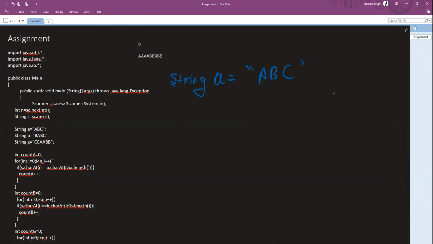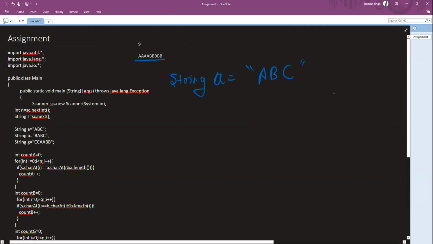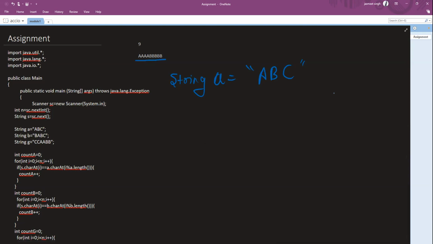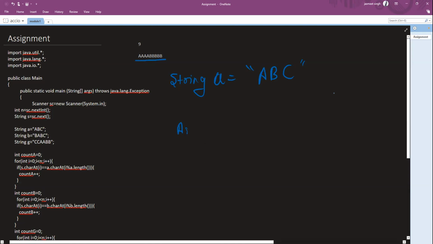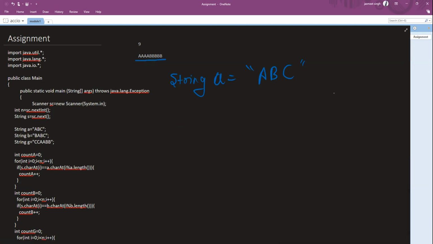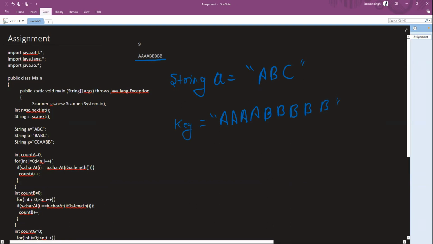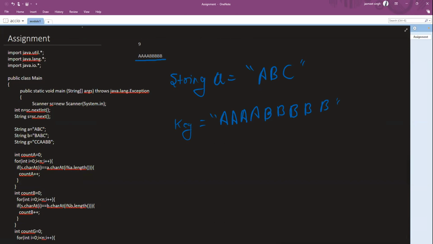Now, apart from this, let's also have the correct string. Let's call it the answer, or let's call it key, right? The actual key is A, B, B, B, B, and B. Now, why we are using the modulus is just because of this simple reason.